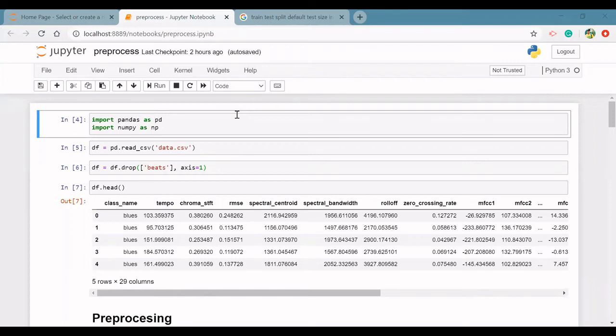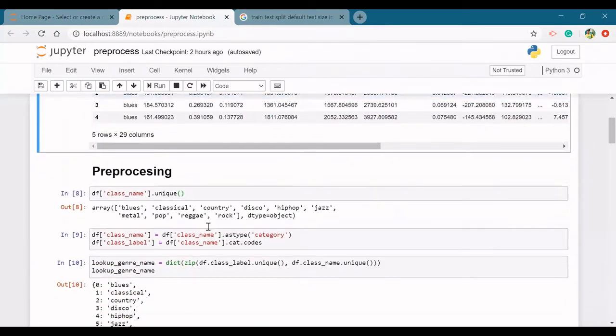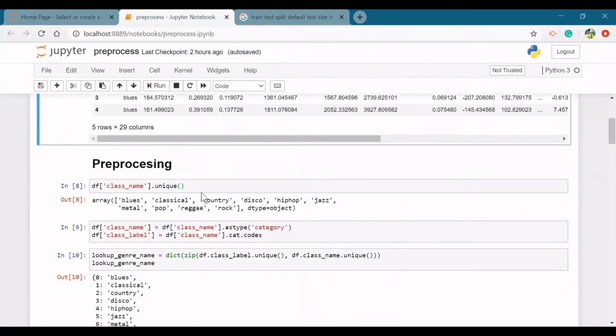First we have imported the two libraries, pandas and numpy. Pandas is used to deal with datasets. So we have first loaded the dataset using pandas. Here you can see the first 5 rows of our dataset. Then we have pre-processed the dataset, and the unique method lists all the class labels that we are going to deal with in the classification task.